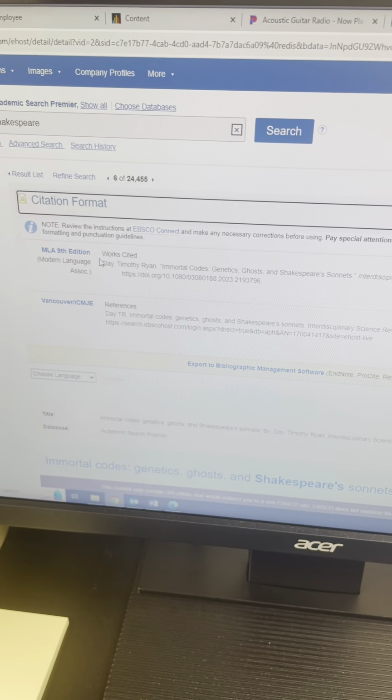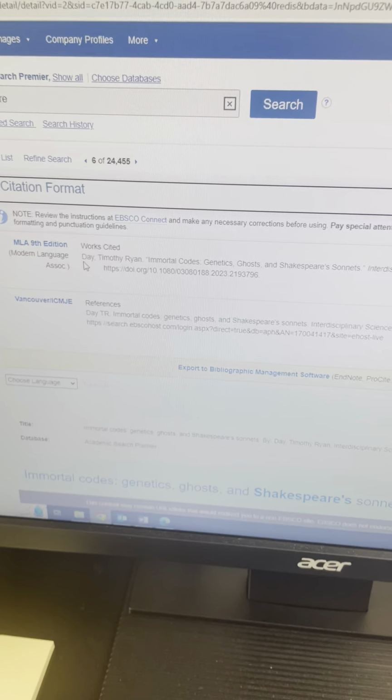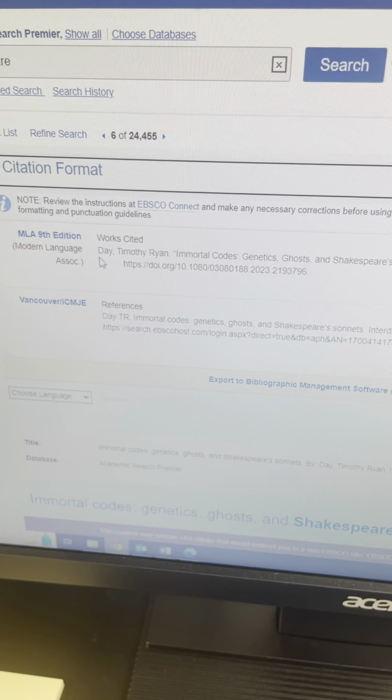Also notice whatever starts the citation is what goes in that in-text, the parentheses at the end of the sentence. So this example would have Day in the parentheses.